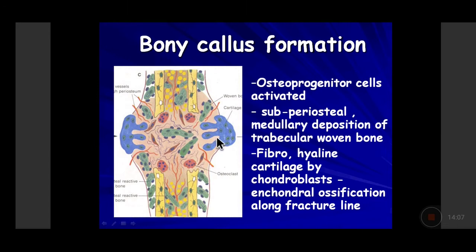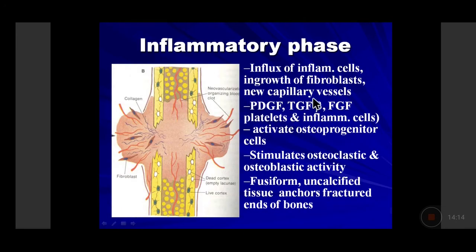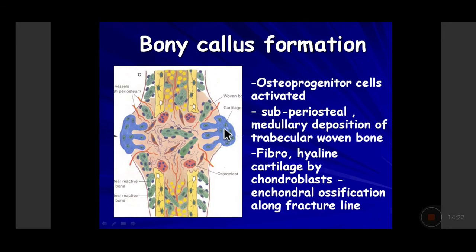So after the soft callus or the procallus has been formed, there will be new bone formation under the effect of the platelet-derived growth factor, transforming growth factor beta, fibroblast growth factor, because the osteoprogenitor cells and osteoblasts have been activated. So once the osteoblasts are activated, new bone formation will occur, and there would be haphazardly placed osteoblasts both on the surface and inside of the bone. So hence it is called the woven bone. So osteoprogenitor cells are activated. There is subperiosteal deposition of the woven bone.